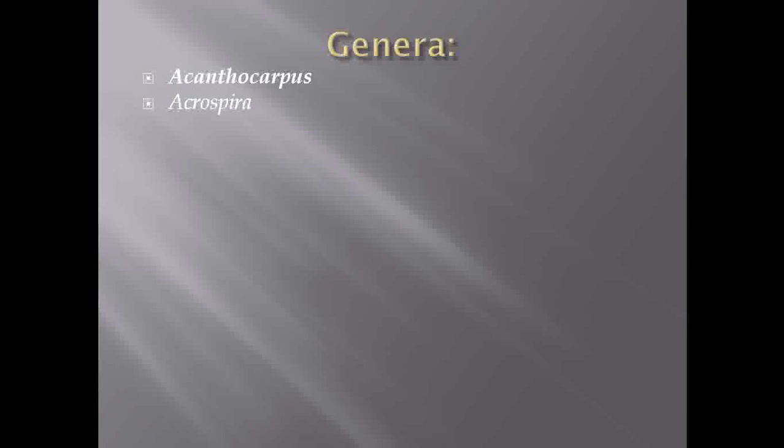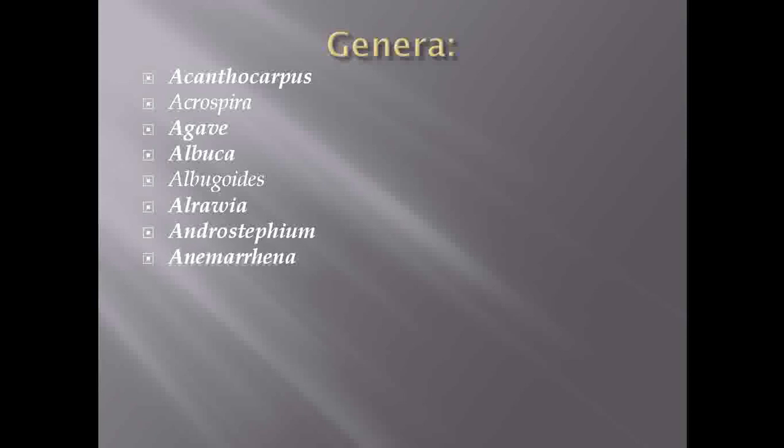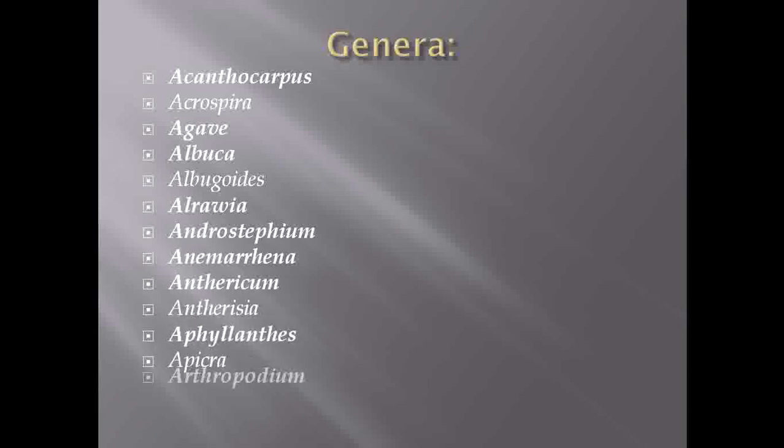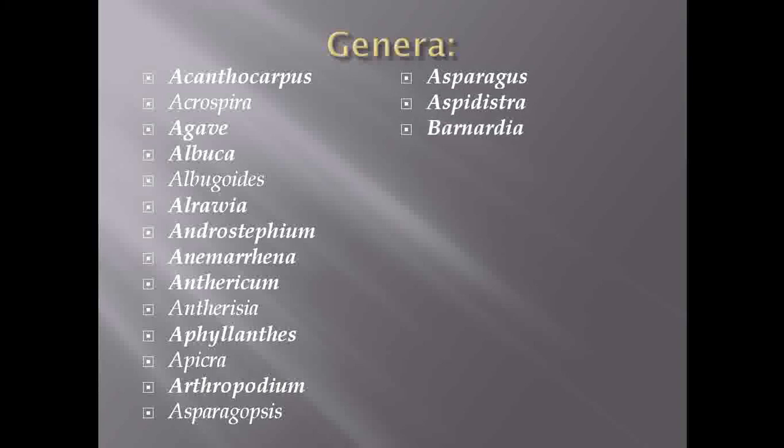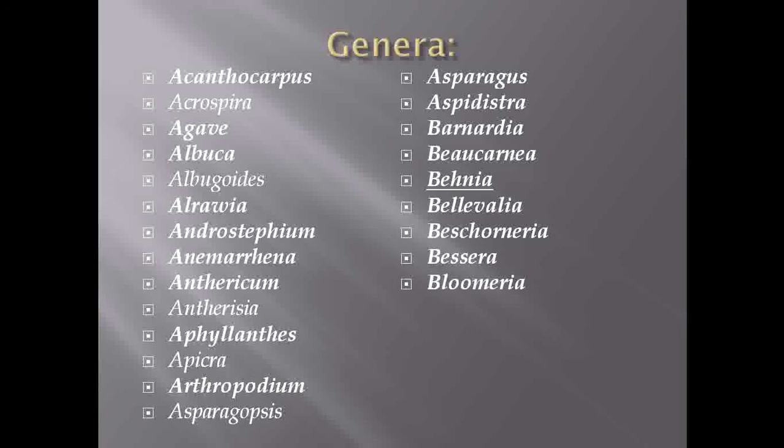Before starting the general characteristic features of this family, we are going to take a look at the different genera included under the family Agavaceae, or now the family Asparagaceae. This family has a total of about 128 genera and more than 2000 species.